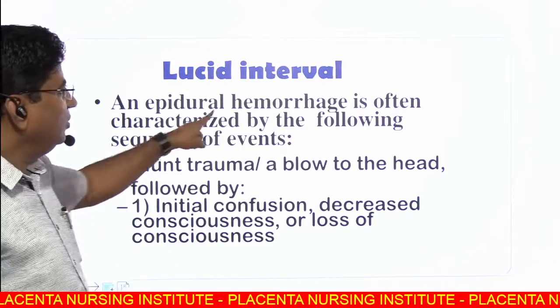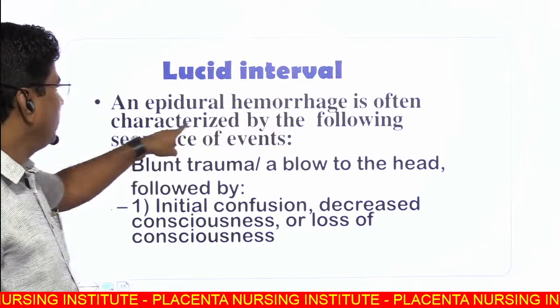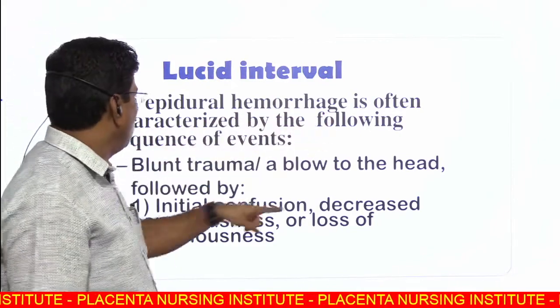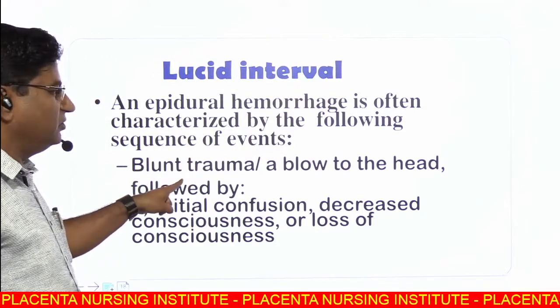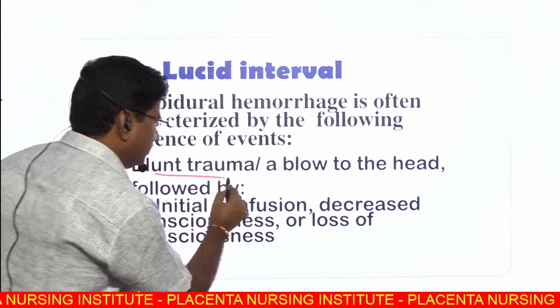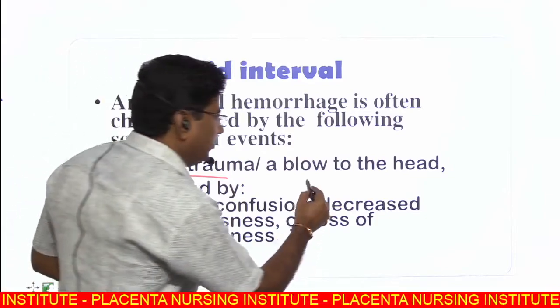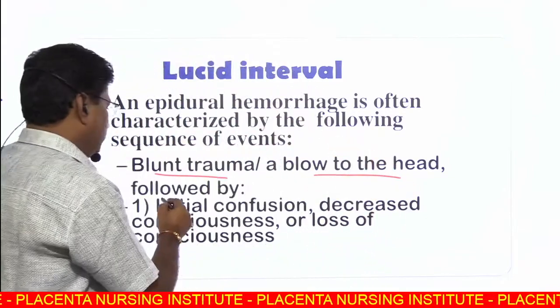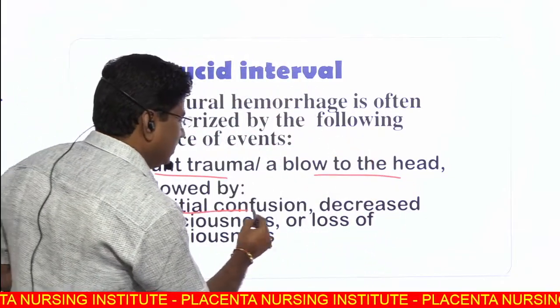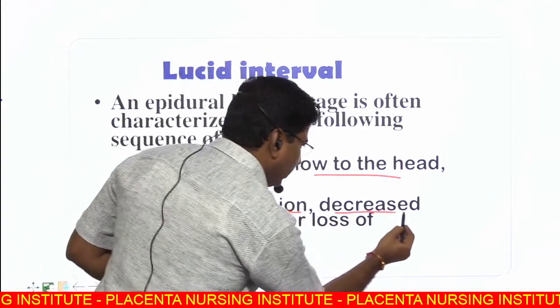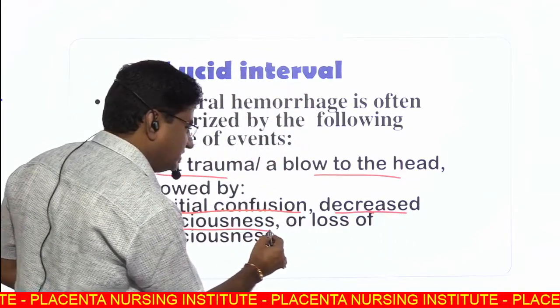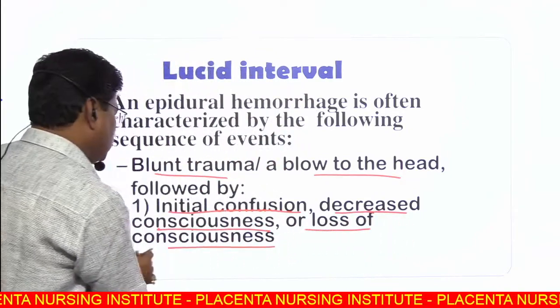Lucid interval, as you know, in an epidural hemorrhage is often characterized by the following sequence. Number one, a sequence of trauma, a blow to the head, followed by initial confusion, decreased consciousness or loss of consciousness.